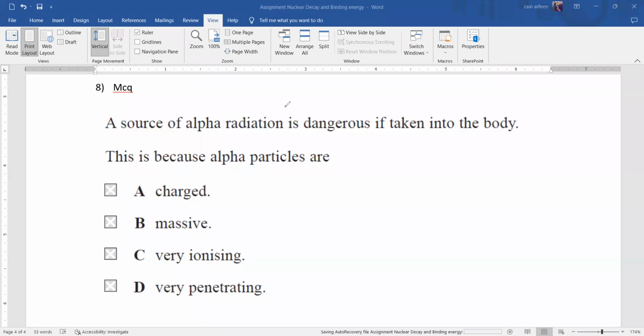Why are alpha radiations highly dangerous when they are taken into the body? Because alpha radiations have the highest ionizing power, they are very ionizing. That's why they are dangerous.